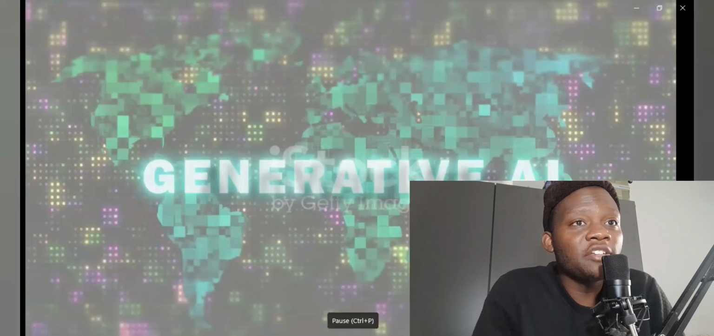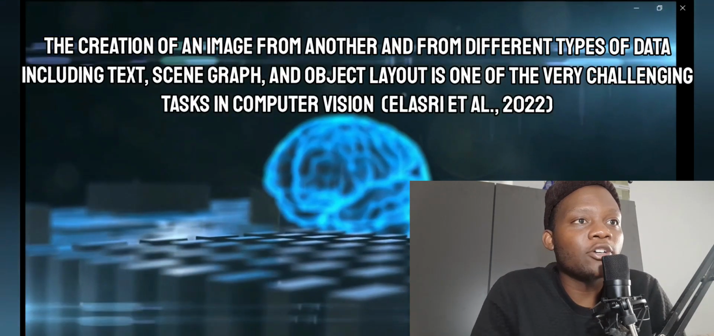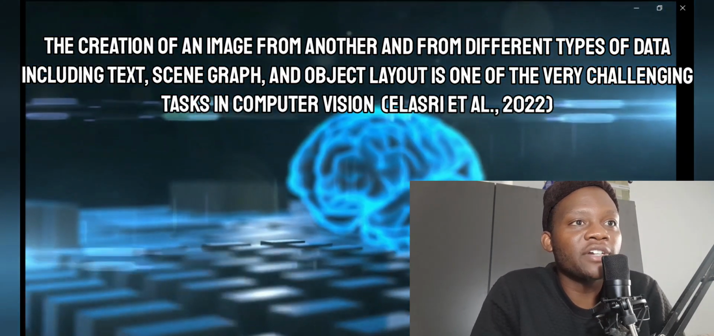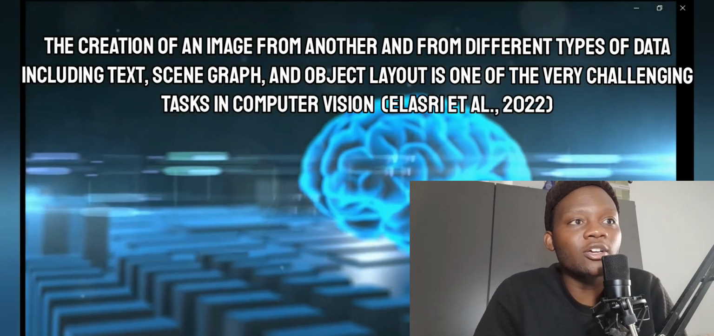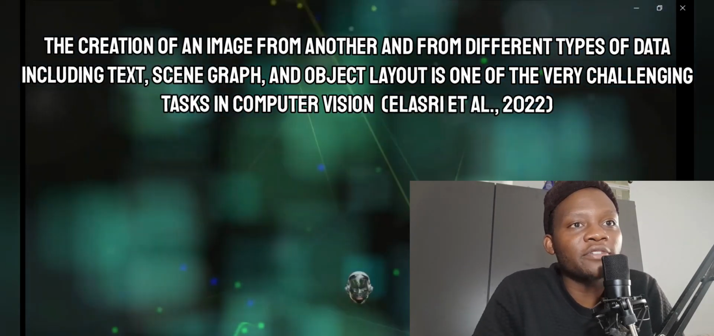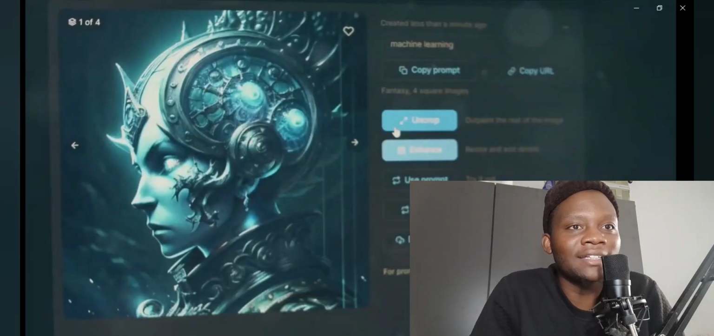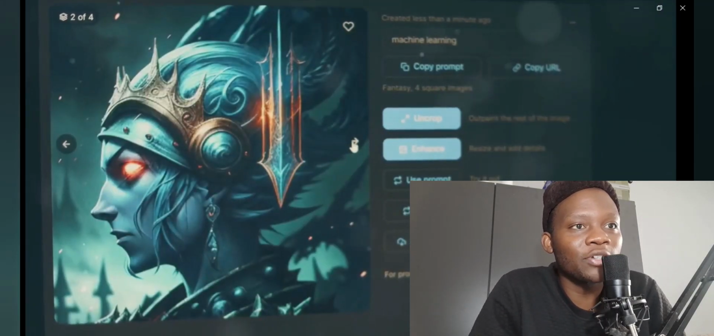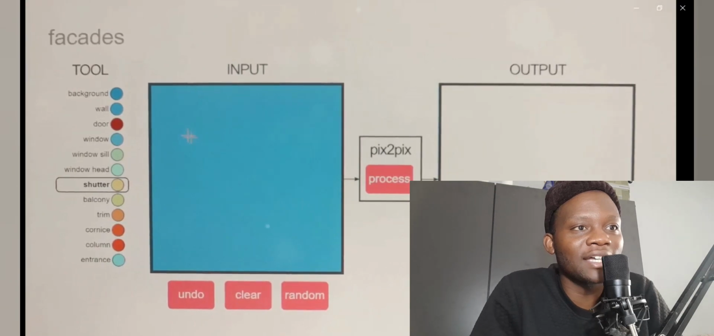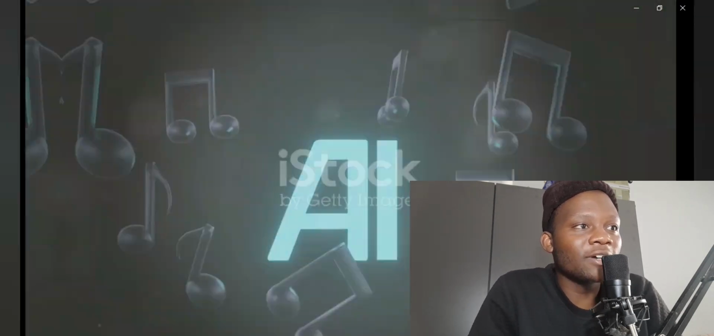Image generation in visual arts has been making waves. The creation of an image from another, and from different types of data, including text, scene graph, and object layout, is one of the very challenging tasks in computer vision. Now, using deep learning and artificial intelligence, the generation of new images from different types of data has become possible. Now, let's look at this TikTok video.